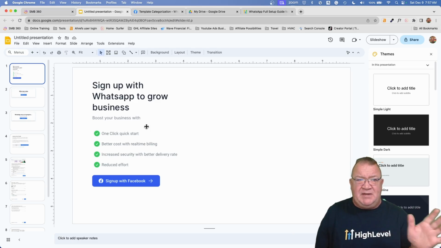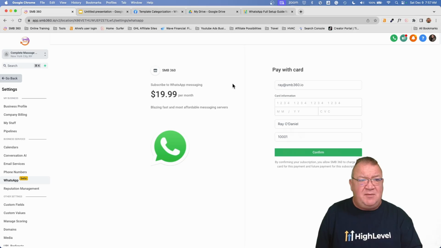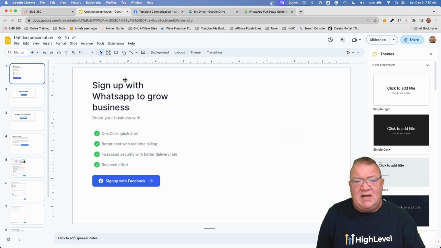Now, forgive me if this is just a basic Google Slides. I'm just trying to show you step by step. But once you sign up for WhatsApp, this is what you get whenever you go under the settings and the WhatsApp. So right now you have to pay for it. Once you pay for it and get it enabled, you get this sign that says, okay, let's sign up with WhatsApp and grow your business.